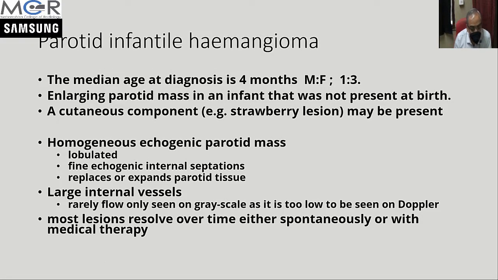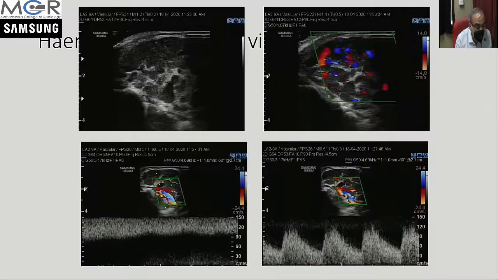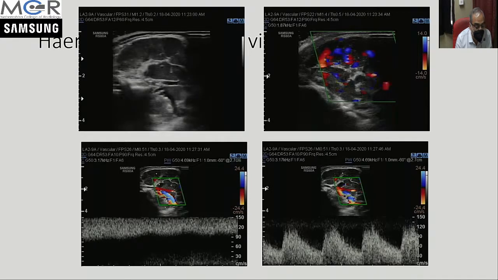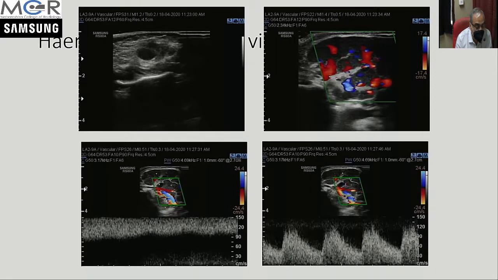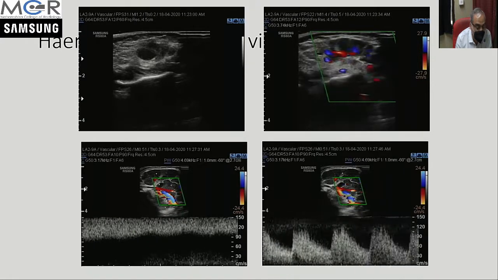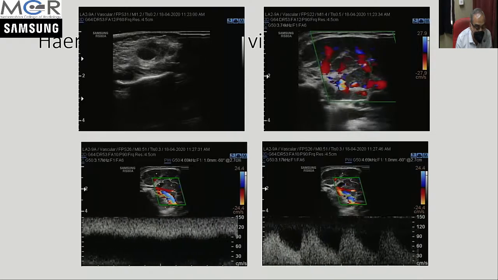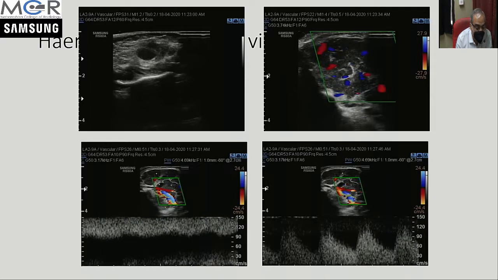Parotid infantile hemangioma we may come across quite commonly. They appear as an enlarging parotid mass in infants, and the median age of diagnosis is said to be 4 months, and they can have a cutaneous component, that is a strawberry lesion. On ultrasound, you see them as an echogenic parotid mass showing a lobulated appearance, and if you do Doppler, it will show a very high vascular pattern. The artery and vein both would be dilated, and the artery will show very much increased flow in systole as well as diastole, and the vein will show a gross amount of flow.